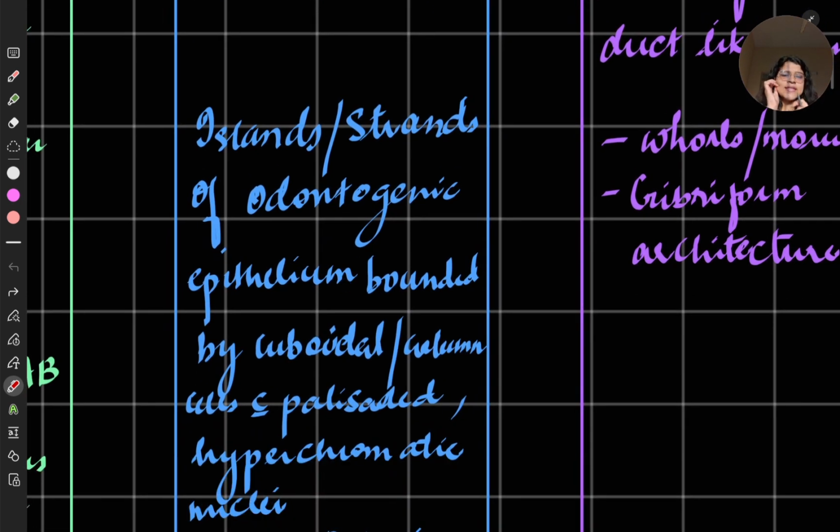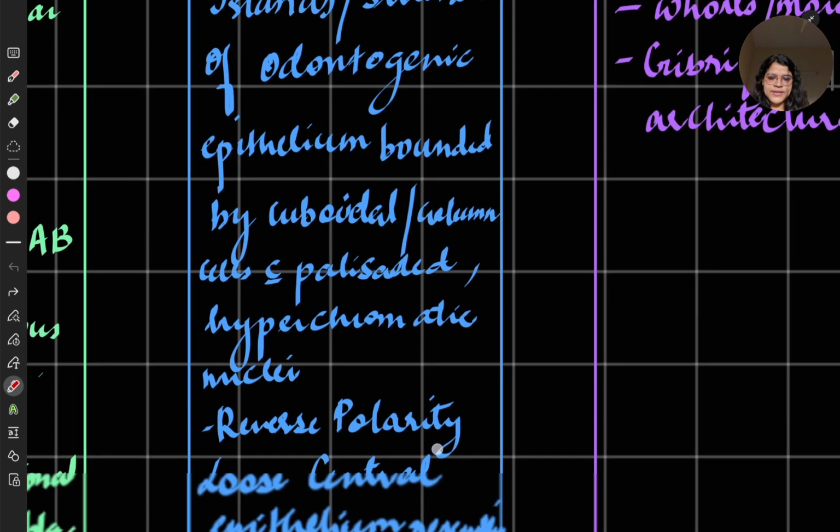So what is the histology? Islands or strands of odontogenic epithelium bounded by cuboidal or columnar cells, which will be the ameloblasts, which will have palisaded, hyperchromatic nuclei.